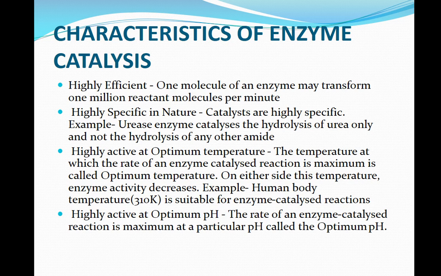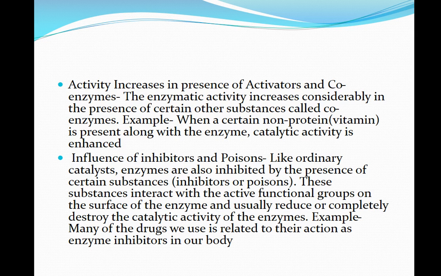Highly active at optimum pH. The rate of enzyme catalyzed reaction is maximum at a particular pH called optimum pH. Activity increases in the presence of activators and coenzymes. The enzymatic activity increases considerably in the presence of certain other substances called coenzymes. For example, when a non-protein part is present along with the enzyme, catalytic activity is enhanced.